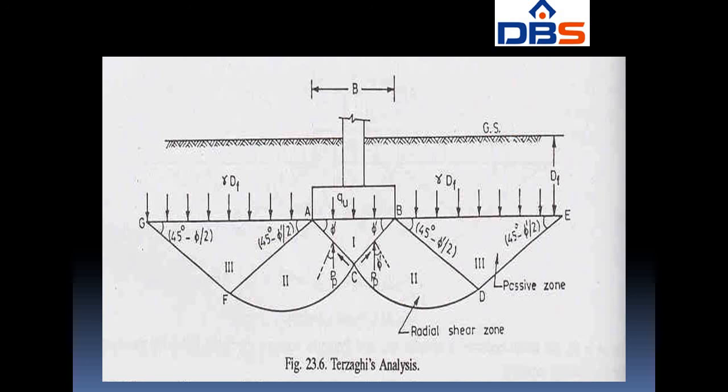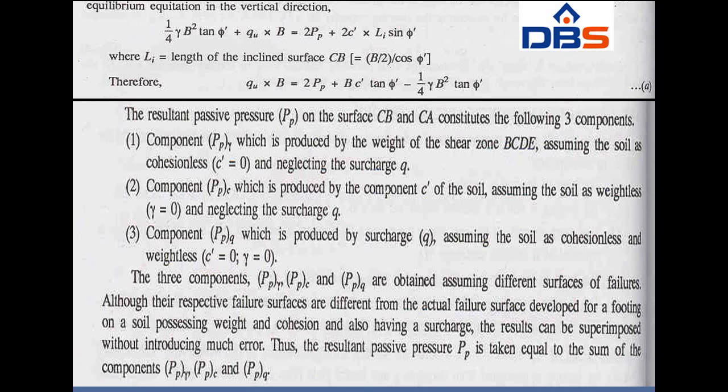Therefore, from the equilibrium equation in the vertical direction, we get 1/4 gamma B square tan phi dash plus QUB is equal to 2 into passive pressure plus 2 into cohesion C dash into Li into sin phi dash, where Li is the length of the inclined surface, that is BC. Therefore, QB is equal to 2 into passive pressure plus BC dash tan phi dash minus 1/4 gamma B square tan phi dash. Here we can see the passive pressure PP can be resolved into three components.